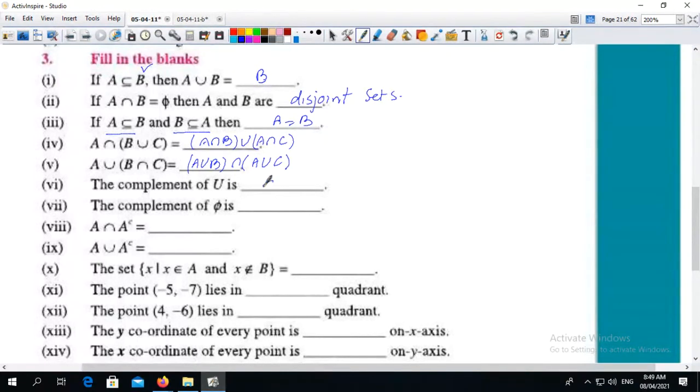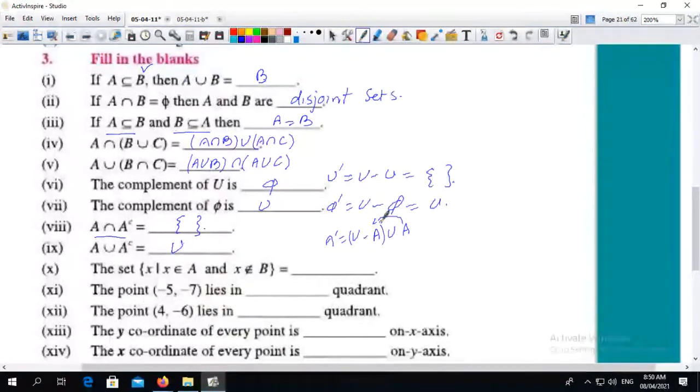The complement of U is the empty set because complement of U means U minus U and it becomes the empty set. The complement of phi is U because phi complement means U minus phi and it becomes the universal set. A intersection A complement, no element is the same, so it becomes the empty set. A union A complement becomes the universal set because A complement means U minus A, and no element of A belongs to U minus A, so the total result is the universal set.